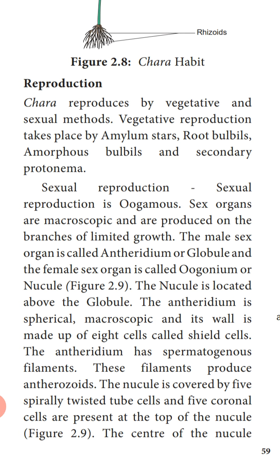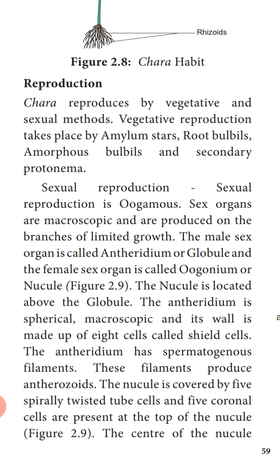The antheridium is spherical, macroscopic, and its wall is made up of 8 cells, called the shield cells. The antheridium has spermatogenous filaments. As we have studied, the antheridium is spherical, macroscopic, and inside the wall they have 8 cells called the shield cells, and these shield cells have spermatogenous filaments, and these filaments produce the anthrazoids. Anthrazoids are the male gamete.